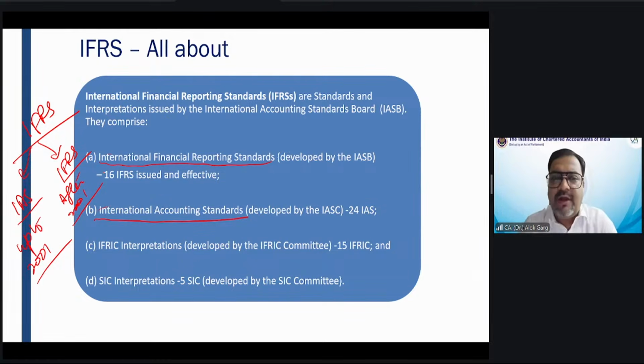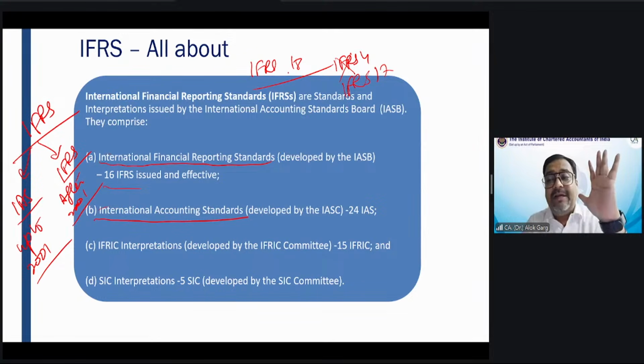So friends, as of now, 16 IFRS are issued and effective, while you must be hearing of IFRS 18, which has also been notified. From the Indian context, I am saying there is IFRS 1 to IFRS 18. In these 18 IFRS, there was IFRS 4 on insurance contracts. That IFRS 4 was deleted and IFRS 17 was issued. So under the 18 IFRS, one IFRS is also deleted.